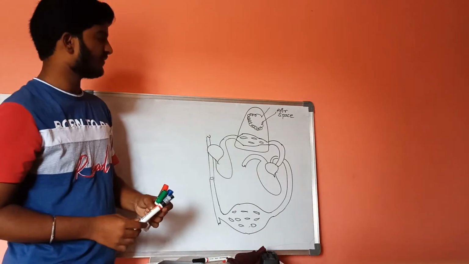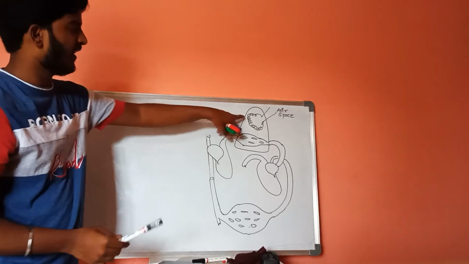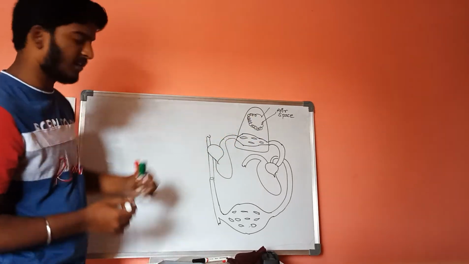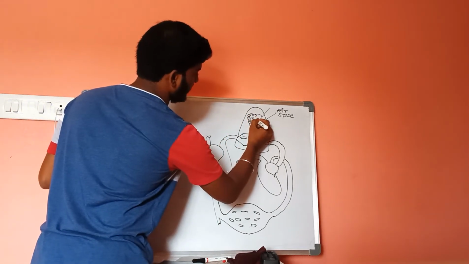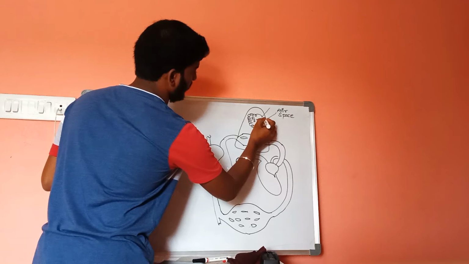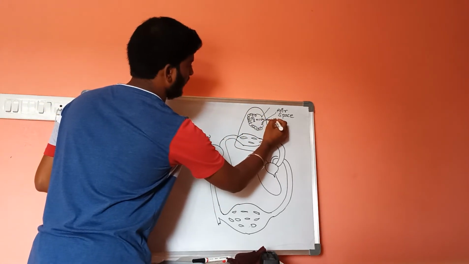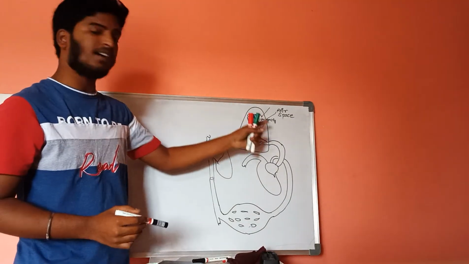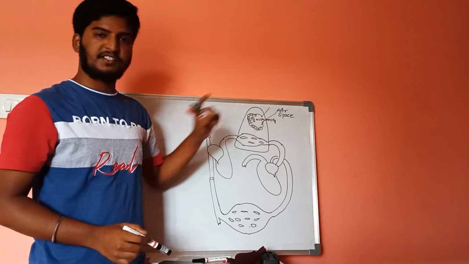Let us discuss this. This is the alveoli, and inside the alveoli the partial pressure of oxygen is 104 mmHg.